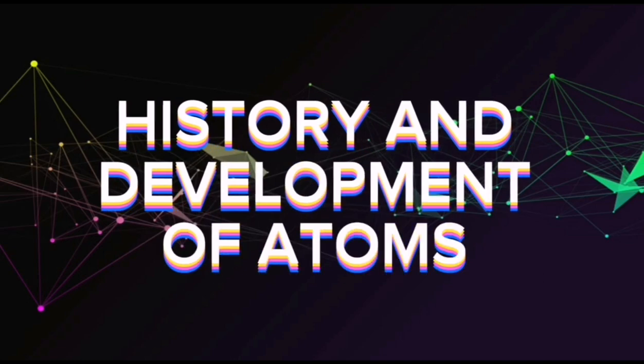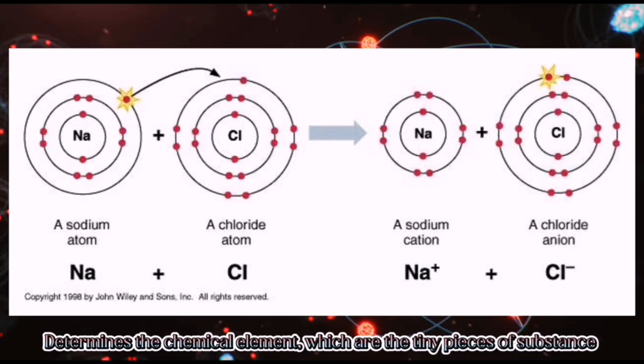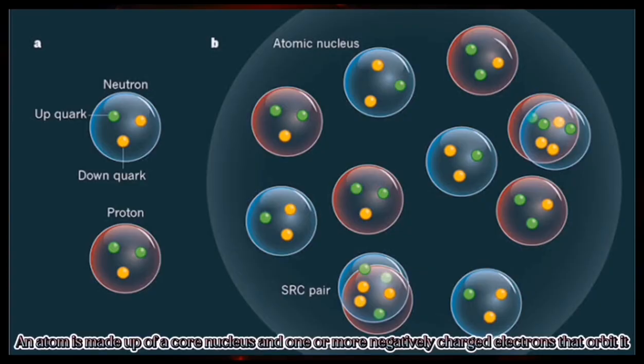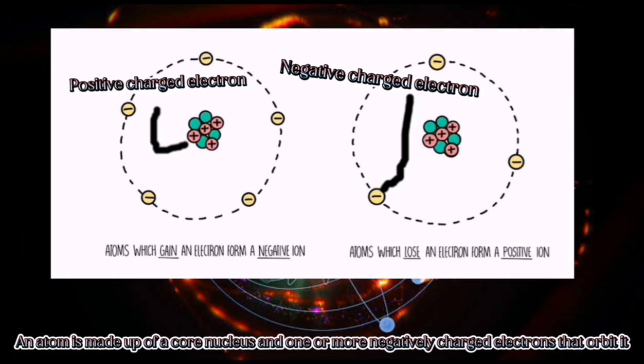History and development of atoms. So you may ask, what is an atom? Atoms determine the chemical element, which are the tiny pieces of substance. An atom is made up of a core nucleus and one or more negatively charged electrons that orbit it.